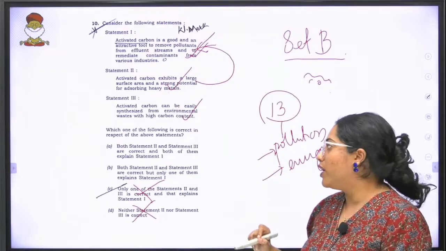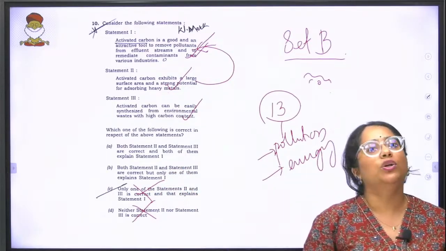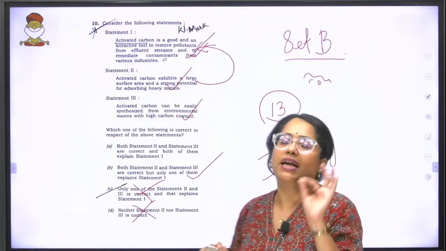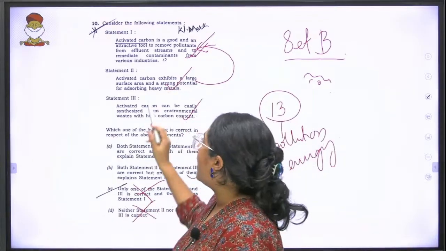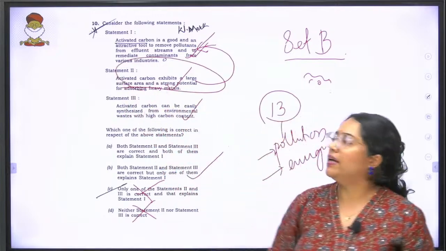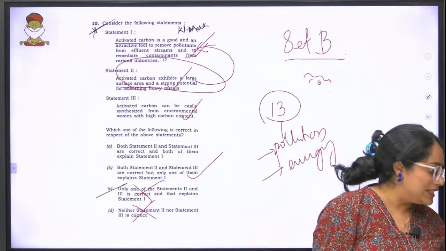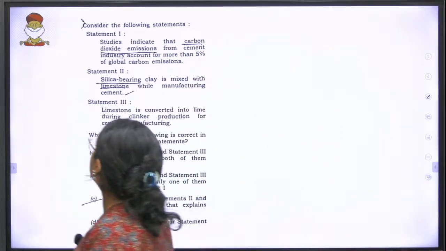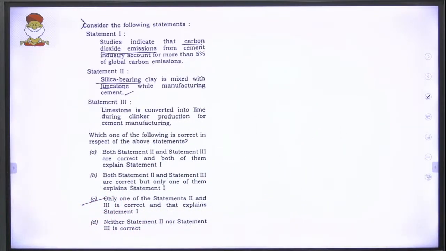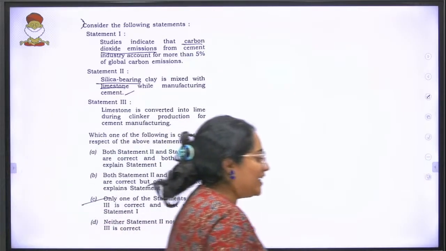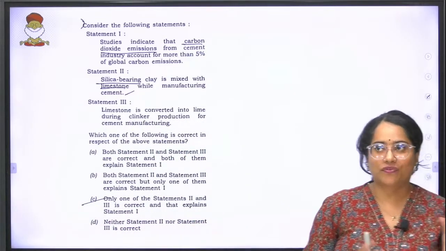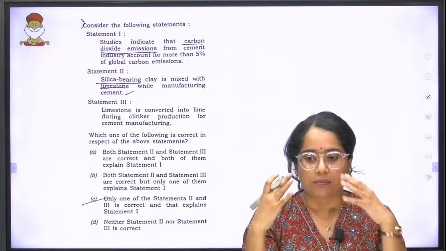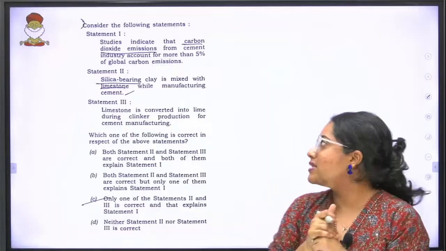So here we are going with the idea that both statement 2 and 3 are correct, but only one of them explains statement 1. And which is the one? This statement 2. So I hope that is clear. The next question that we have to deal with is related to silica. Again, this is also a 3 statement question. I think in environment and economy is where you had a larger number of these 3 statement questions.